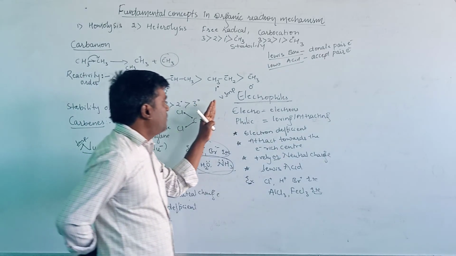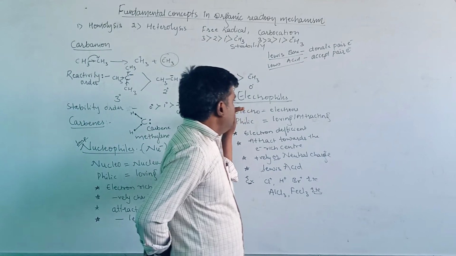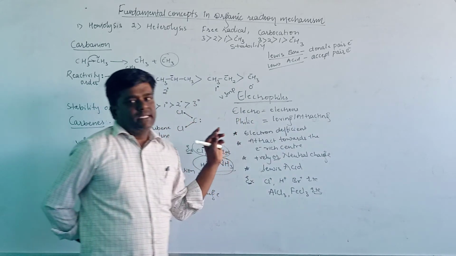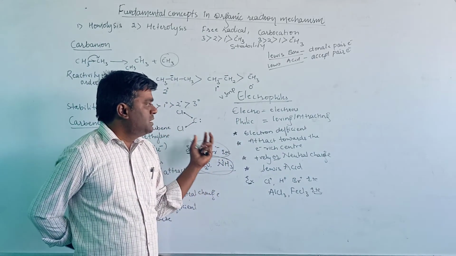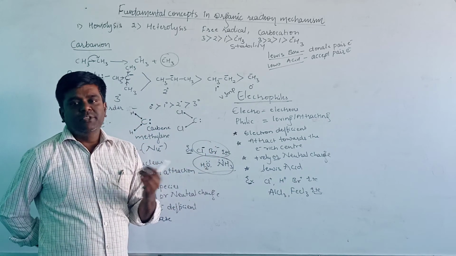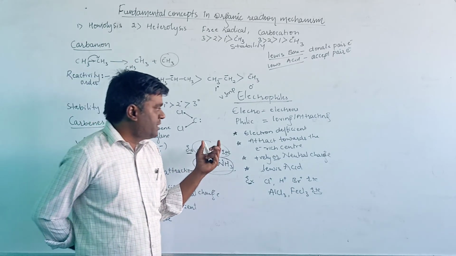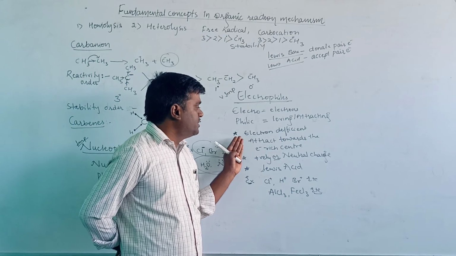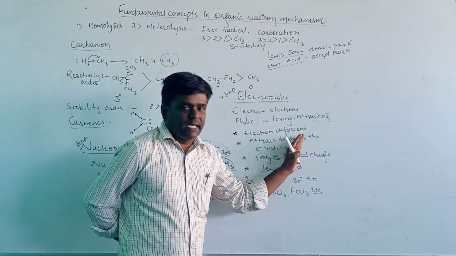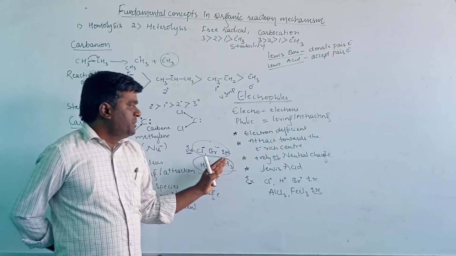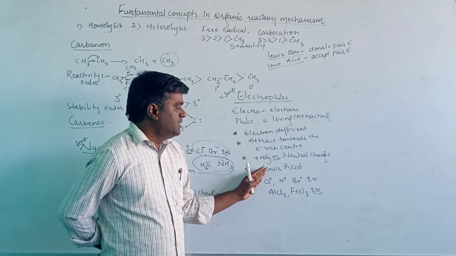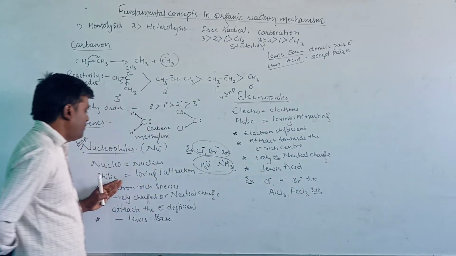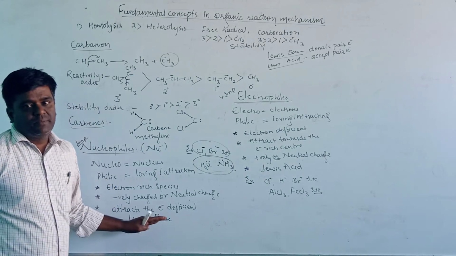Electrophiles are electron attracting species. That means they are electron deficient, contain fewer electrons, and are attracted towards the electron rich center. They may be positively charged or neutral, and they act as Lewis acids, and the nucleophile will act as the Lewis base.